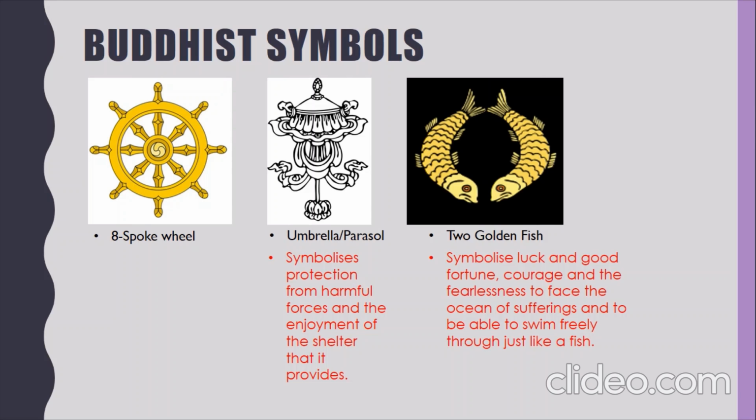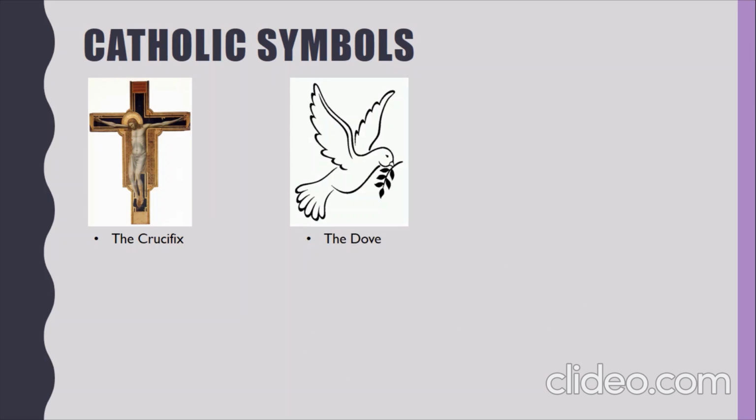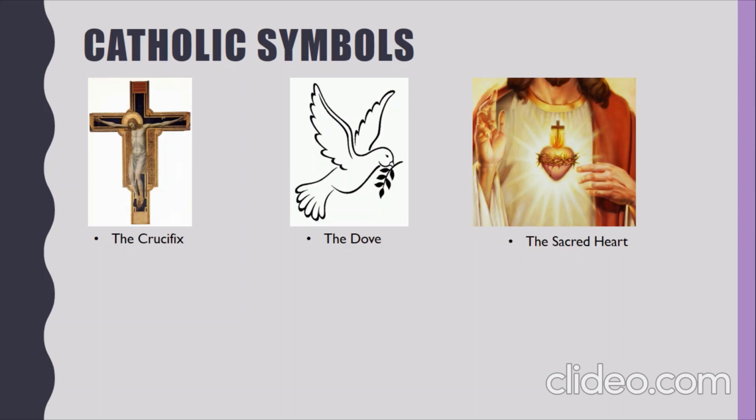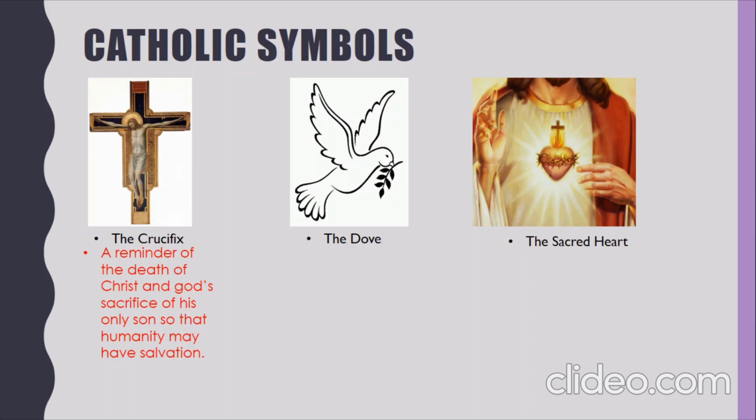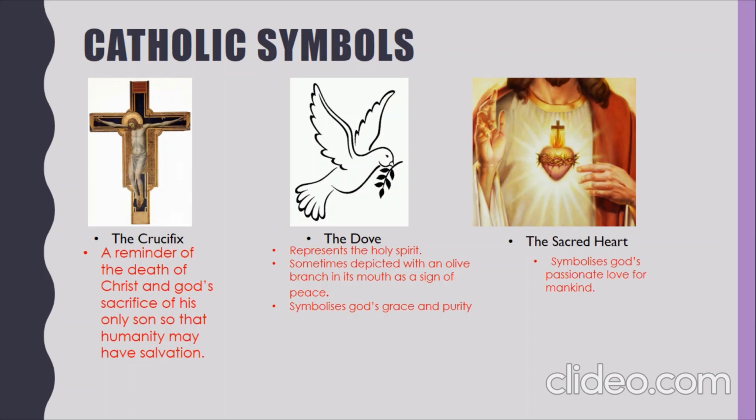The primary symbols of Catholicism are the crucifix, the dove, and the Sacred Heart. The crucifix is undoubtedly the most noteworthy Catholic symbol, as it depicts Jesus on the cross. The crucifix is purely a reminder of the death of Christ and God's sacrifice of his only Son, so that humanity may have salvation. The dove represents the Holy Spirit. The dove is sometimes depicted with an olive branch in its mouth as a sign of peace. It also symbolizes God's grace and purity, and the Sacred Heart symbolizes God's passionate love for mankind.